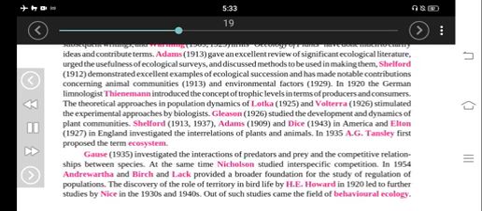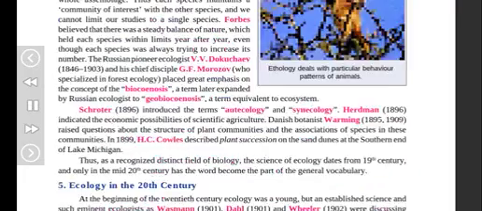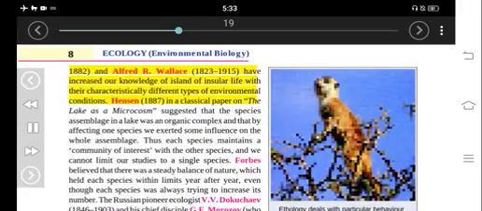1882, and Alfred R. Wallace (1823–1915) have increased our knowledge of island life with their characteristically different types of environmental conditions. Henson, 1887, in a classical paper on the lake as a microcosm, suggested that the species assemblage in a lake was an organic complex and that by affecting one species we exerted some influence on the whole assemblage. Thus each species maintains a community of interest with the other species, and we cannot limit our studies to a single species. Forbes believed that there was a steady balance of nature, which held each species within limits year after year, even though each species was always trying to increase its number.